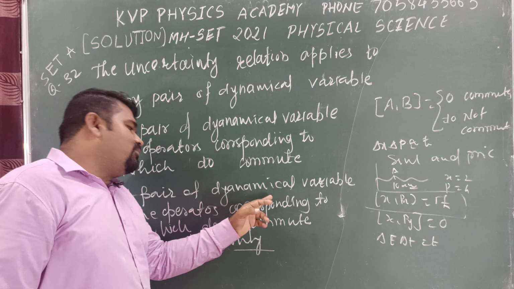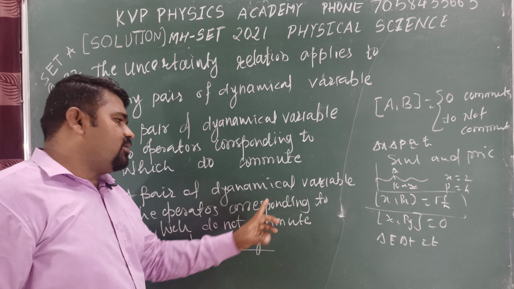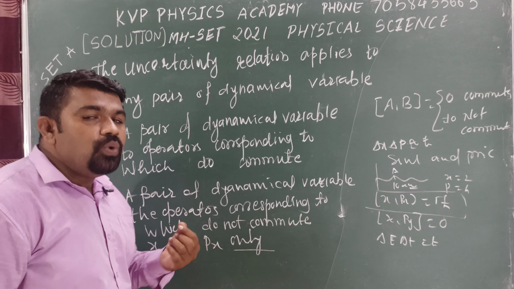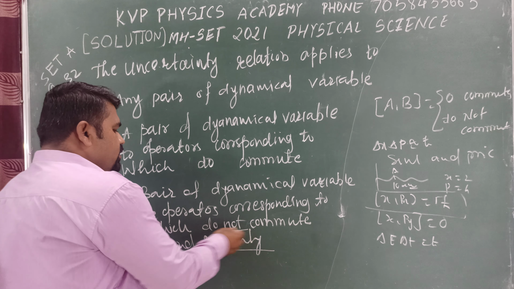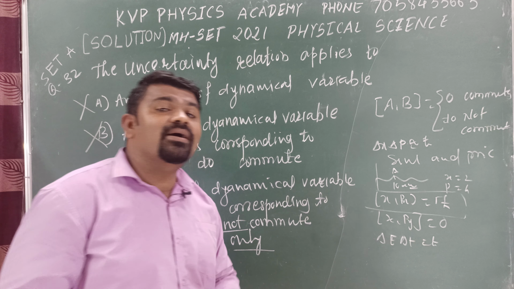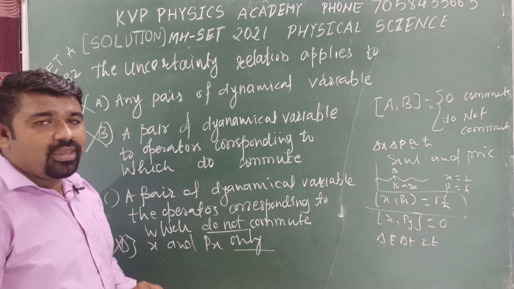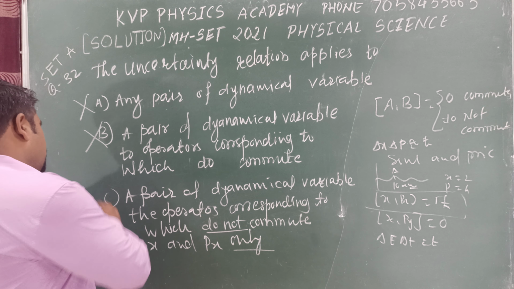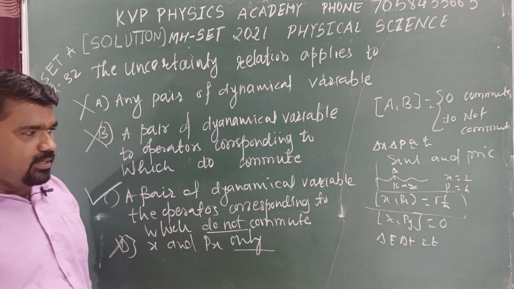A pair of dynamical variables, the operators corresponding to which do not commute. Do not commute is what is very important. It means we get some uncertainty in this case. Okay, which option is correct here? Option C is correct. Got it?